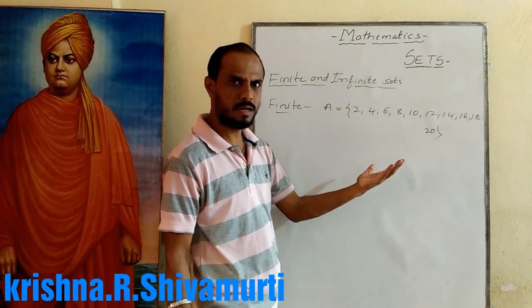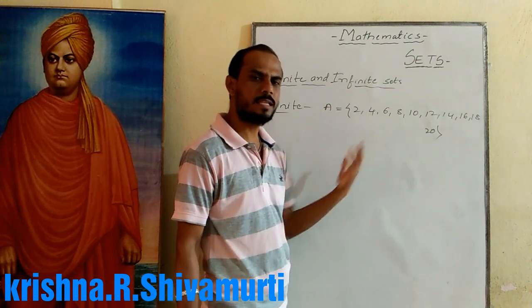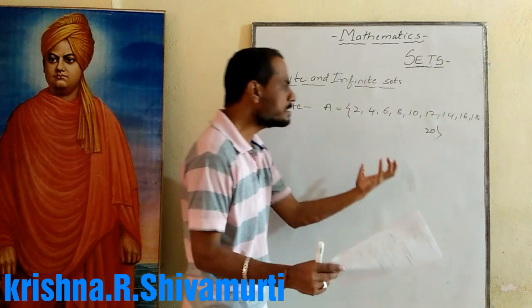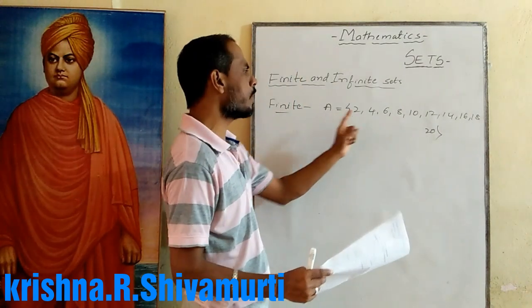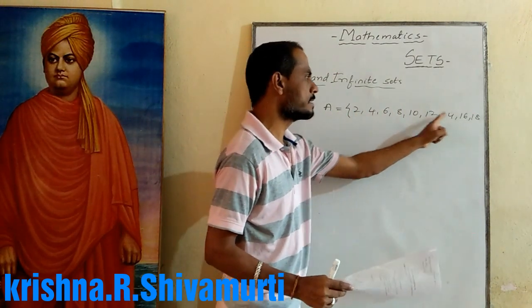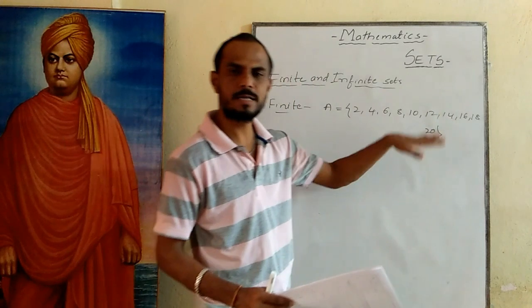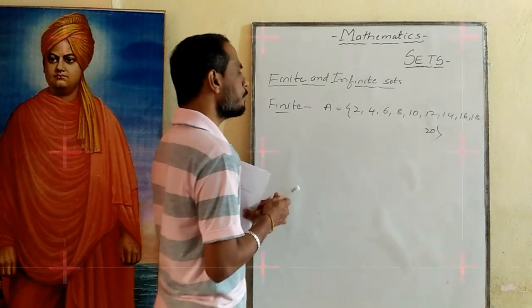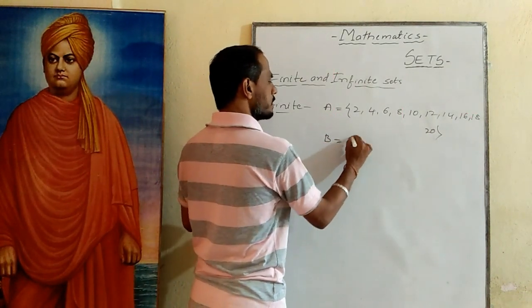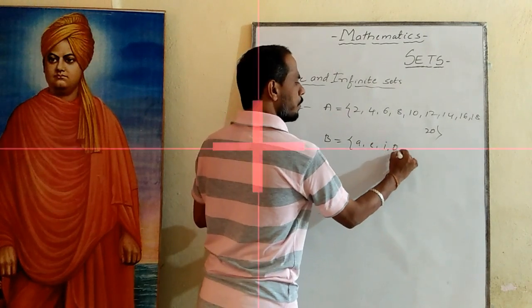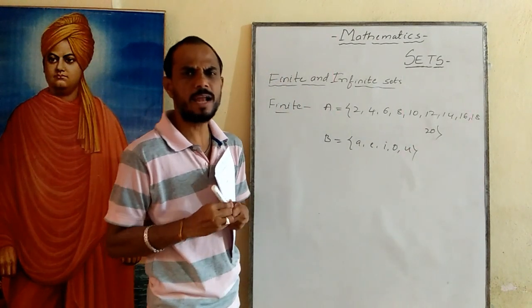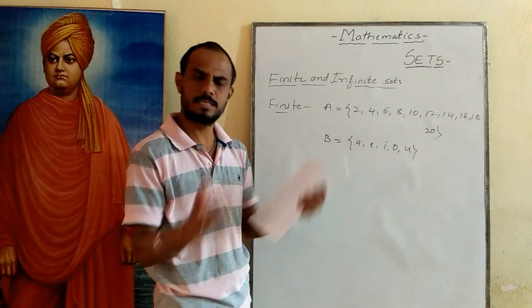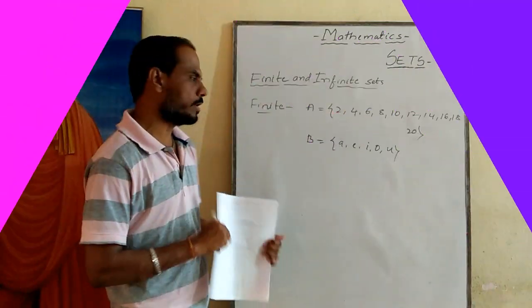The set of even numbers greater than 1 and less than 21 has a boundary. What is the last number? How many numbers are there? We can count: 1, 2, 3, 4, 5, 6, 7, 8, 9, 10. There are 10 elements. This is an example for the finite set. The set of vowels {A, E, I, O, U} is also a finite set. How many elements? 5 elements. The set of English alphabet has 26, a definite number of elements.